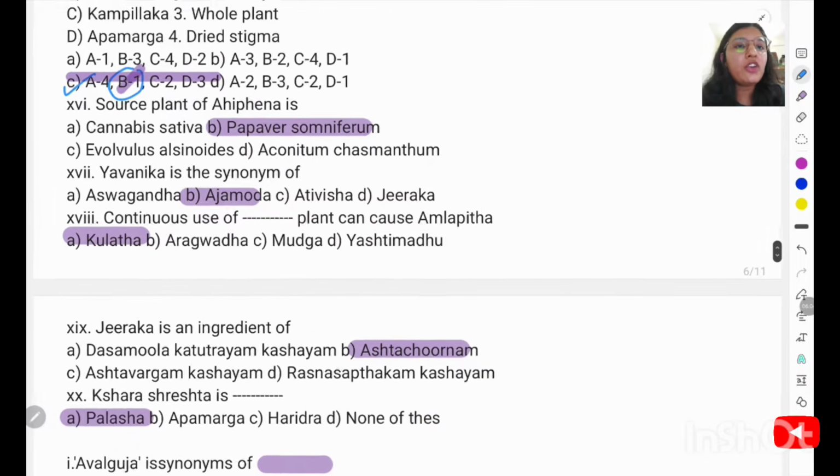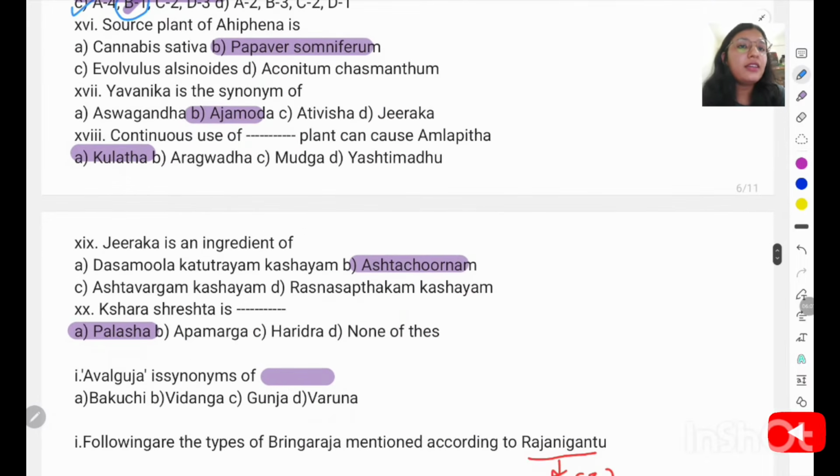Source of plant of Ahifena. So Ahifena is one of the CNS depressant drugs that is the source of morphine, codeine, etc. So it is Papaver somniferum, which belongs to the Papaveraceae family. Yavanica is a synonym of Ajamoda.